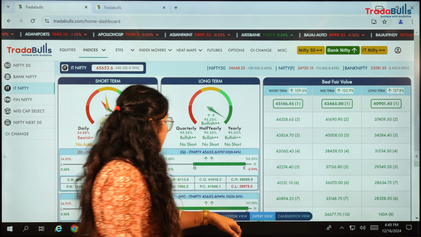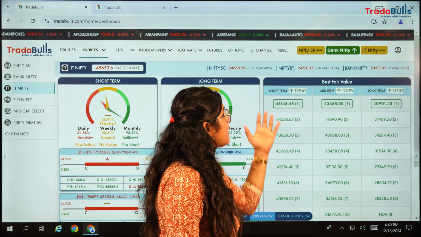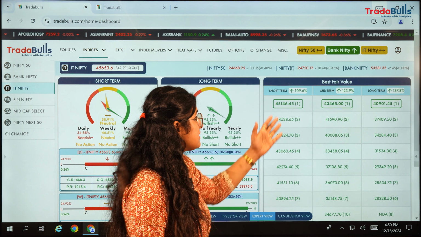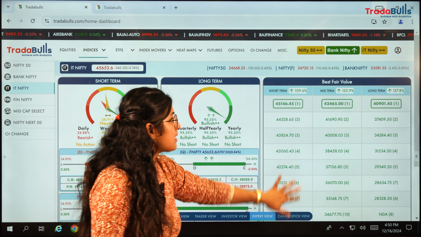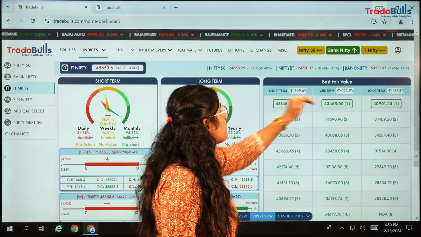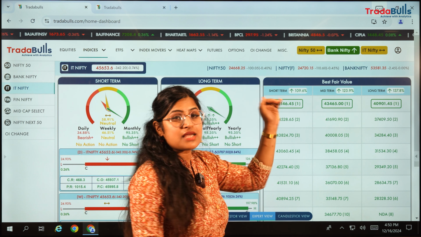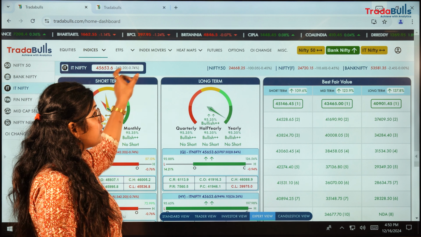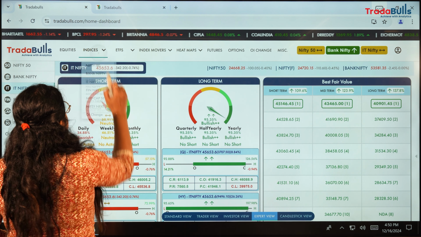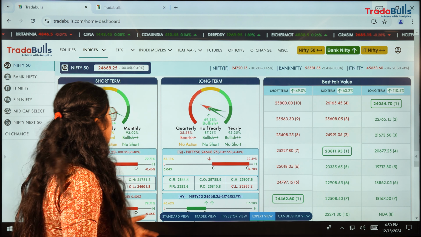Considering this data, we have implemented the expert view. With that, we can understand the levels of resistance and support. All the levels indicated here are support levels. That means the market is currently trading above the support that we expected, so we are still doing very good from the IT perspective. Let's discuss the targets for Nifty 50 and Bank Nifty, and then we'll wind up the video.